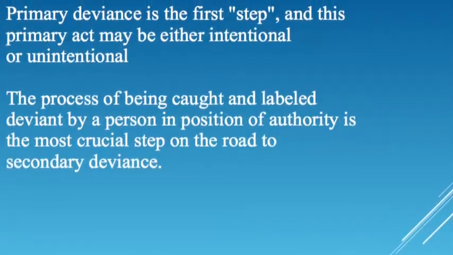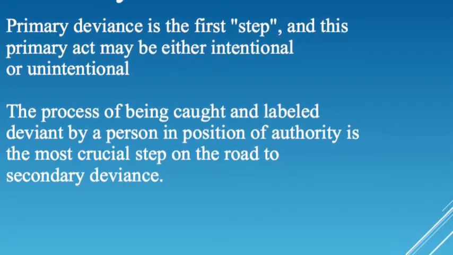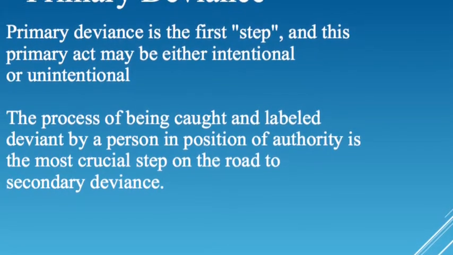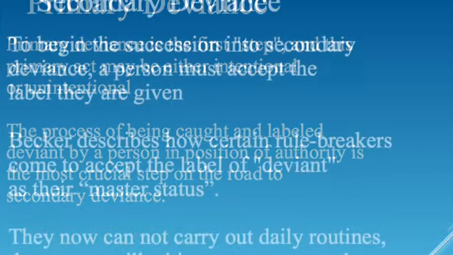Primary deviance is the first step in the labeling theory. Primary deviance is when a person is given a label by a person of authority. For example, a police officer catching kids drinking and arresting them. The kids are now labeled criminals.